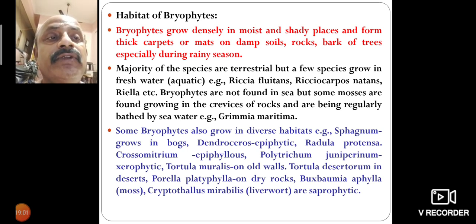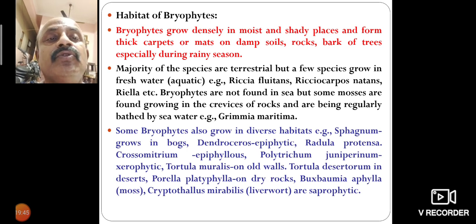Ricciocarpus natans, Riccella, etc. Bryophytes are not found in the sea, but some mosses are found growing in the crevices of rocks, regularly bathed by water. So bryophytes are aquatic only in fresh water, not in sea or marine water. Some bryophytes also grow in diverse habitats.